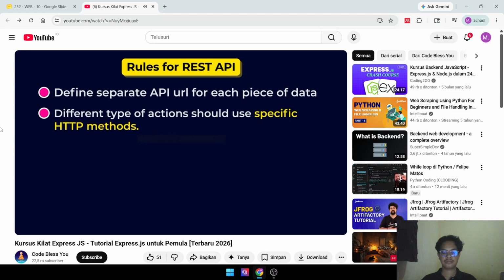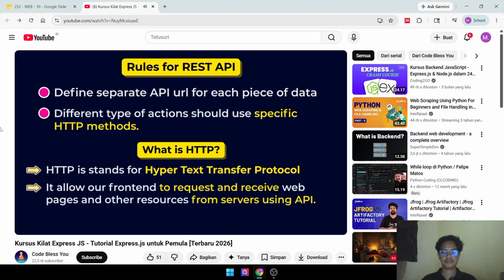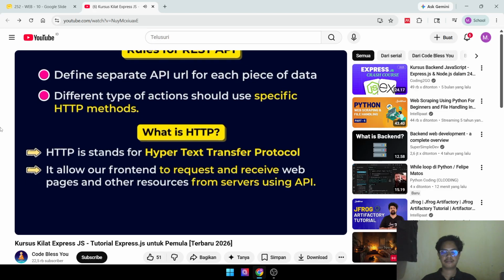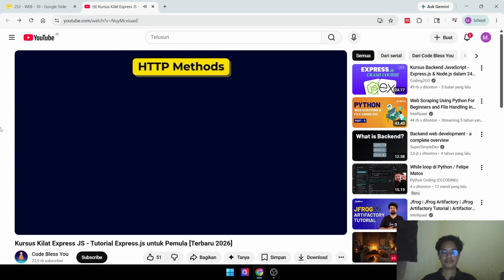Now you might ask, what are HTTP methods? So as we know, HTTP stands for Hypertext Transfer Protocol, and it allows our frontend to request and receive web pages and other resources from servers using API. So only because of HTTP are we able to send and receive data from the backend using API. Now this HTTP has 5 main methods: GET, POST, PUT, PATCH and DELETE. Let me explain this one by one.